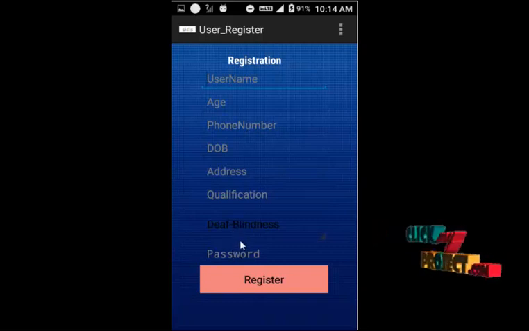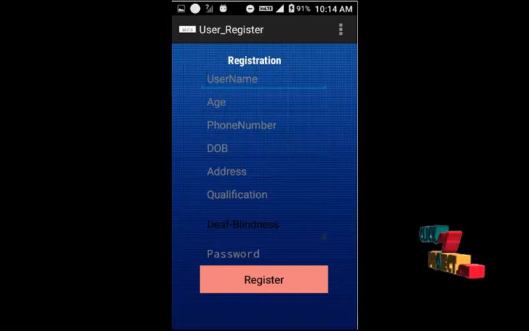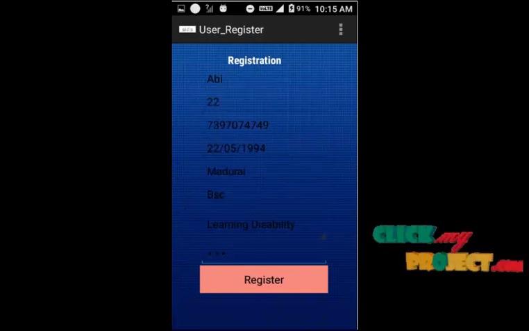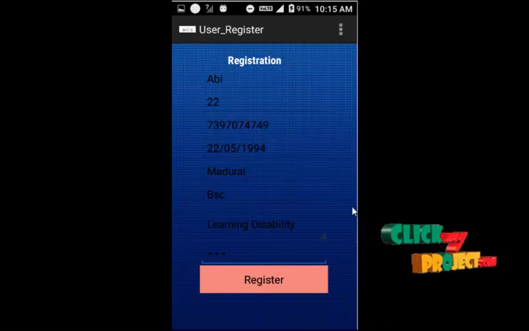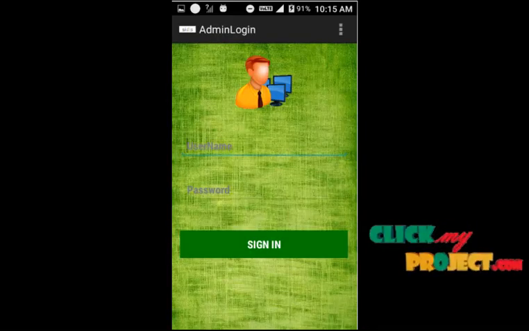The main thing is that the user must give their correct qualification and their disabilities at the time of registration. For qualification they can give BSc, and the learning disabilities will be maintained. Click here to register. It will be registered. Now we will login as admin.